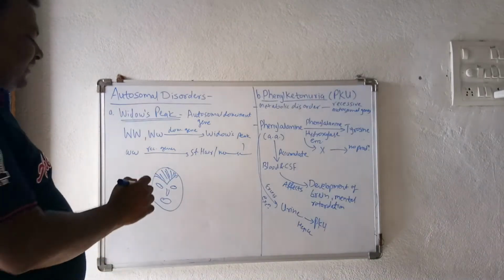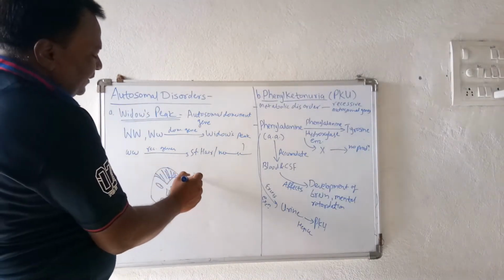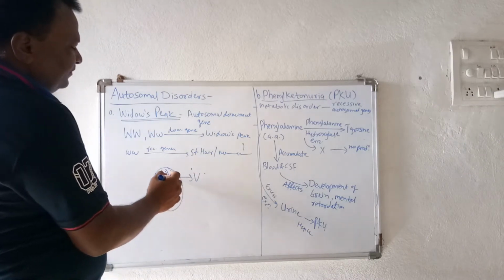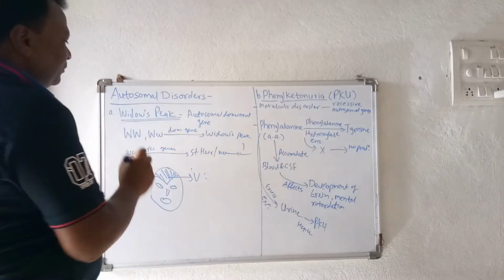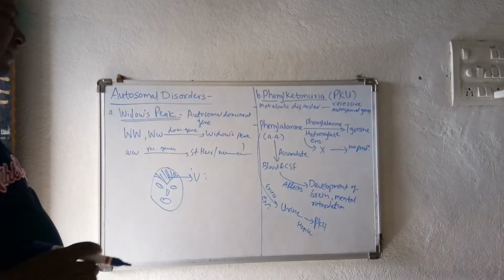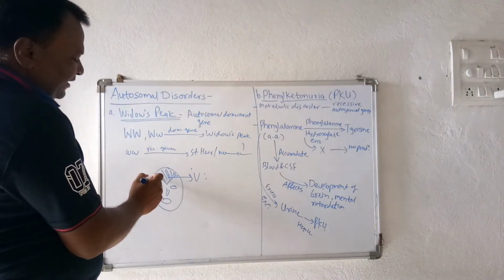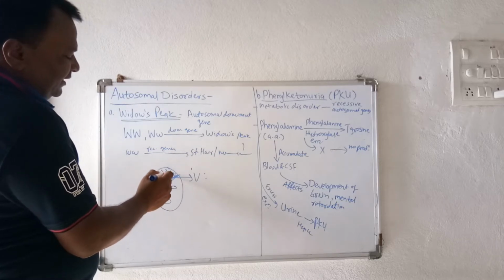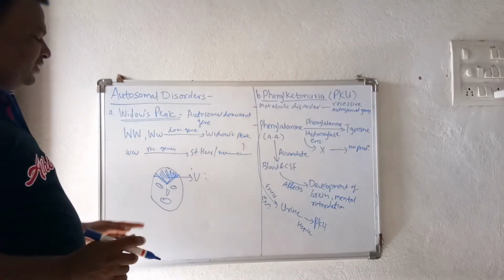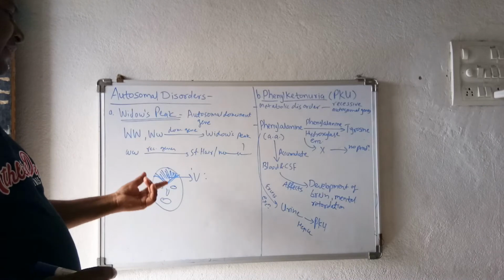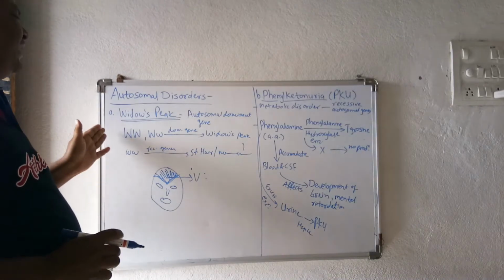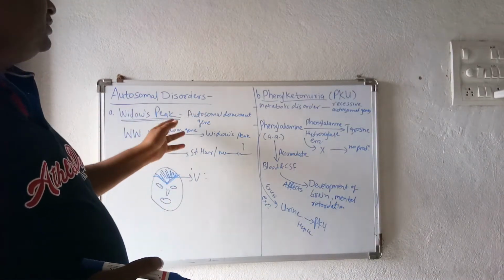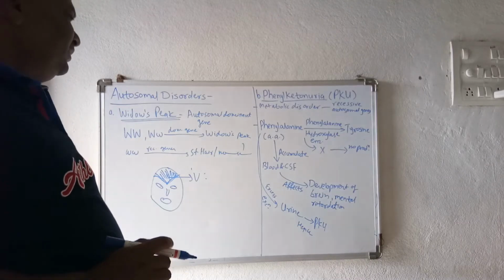Here, the hairline pattern in which a V-shaped line is seen is known as the widow's peak. It is caused by an autosomal dominant gene.